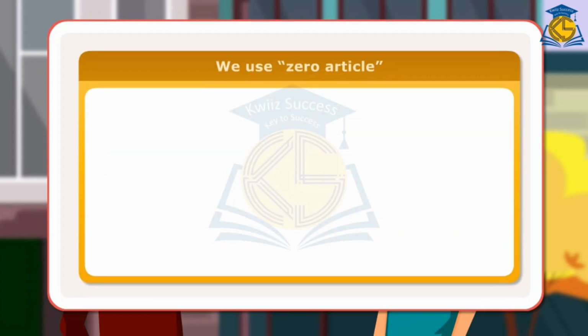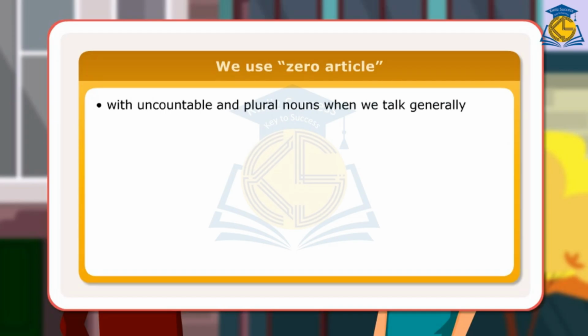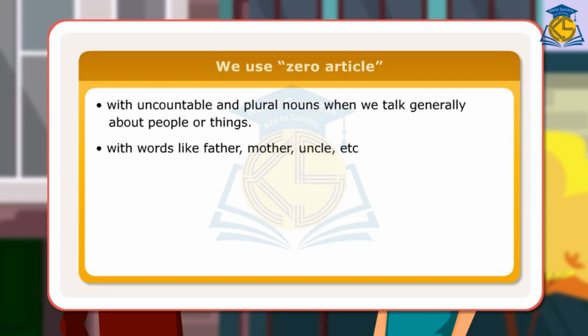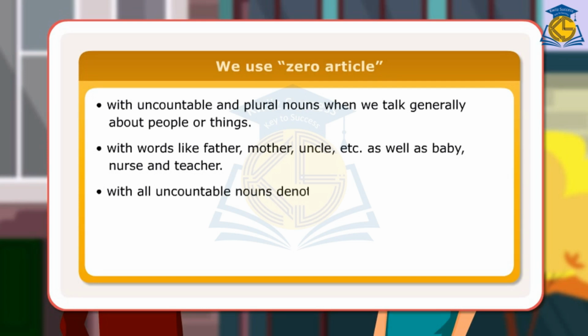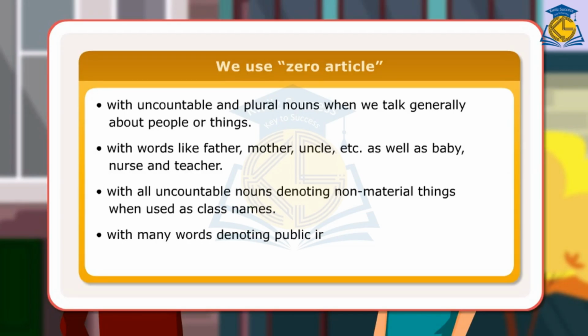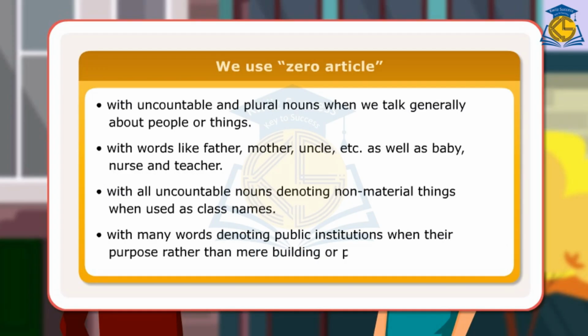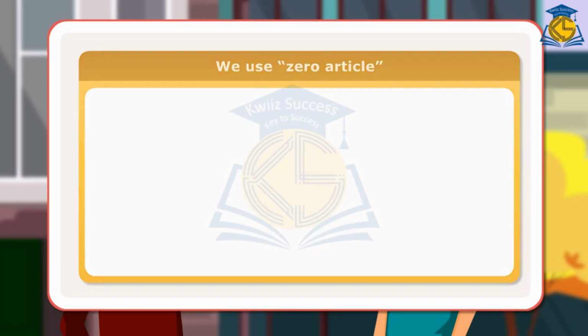We use zero article with uncountable and plural nouns when we talk generally about people or things. With words like father, mother, uncle, etc., as well as baby, nurse and teacher. With all uncountable nouns denoting non-material things when used as class names. With many words denoting public institutions when their purpose rather than mere building or place is thought of.